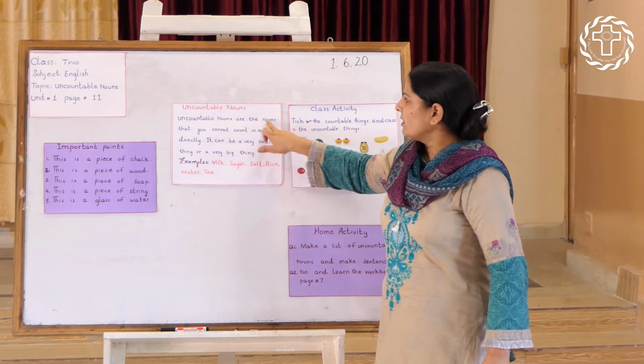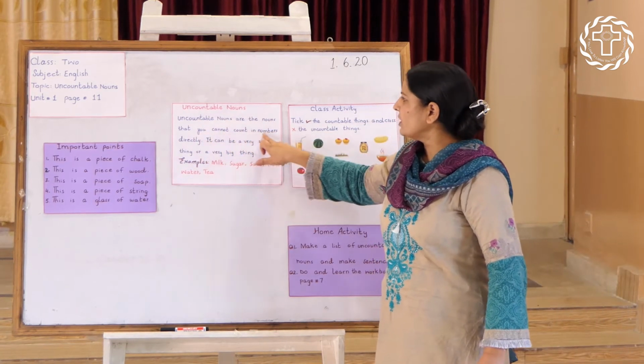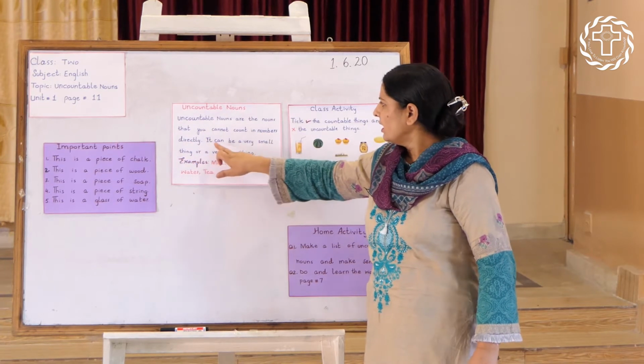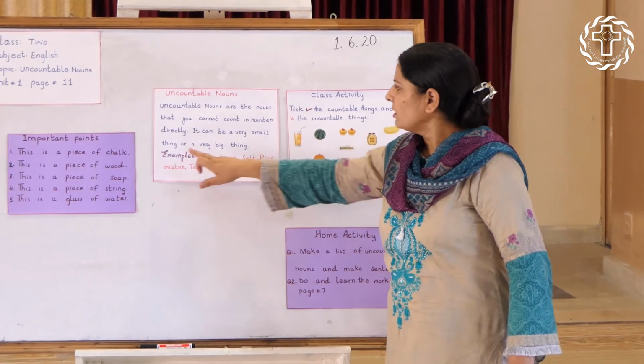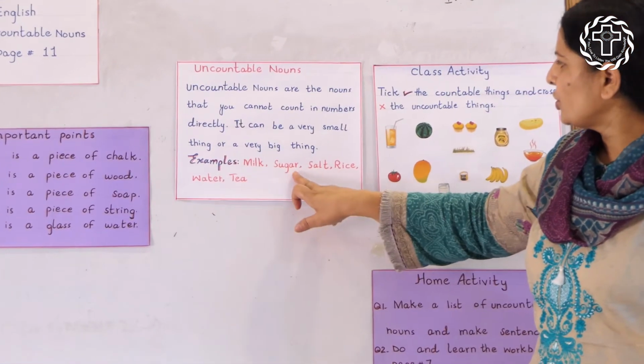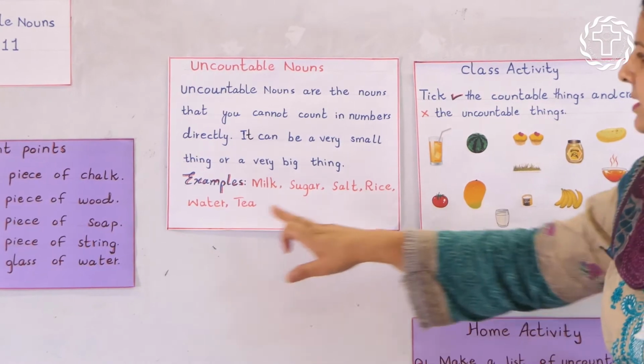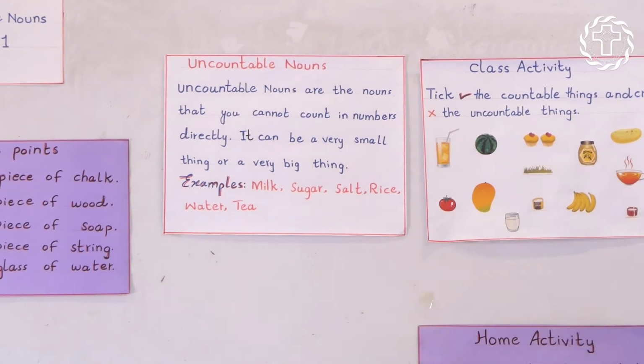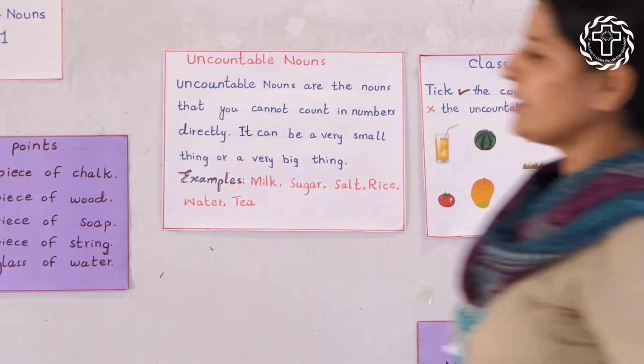Uncountable nouns are the nouns that you cannot count in numbers directly. It can be a very small thing or a very big thing. Examples: milk, sugar, salt, rice, water, tea. Okay, these are important points.